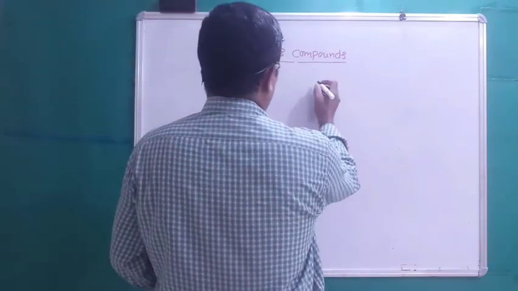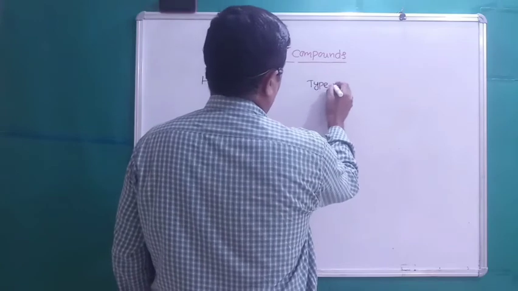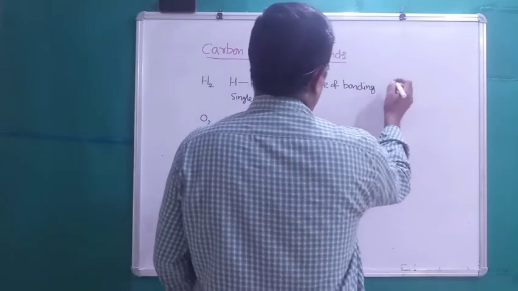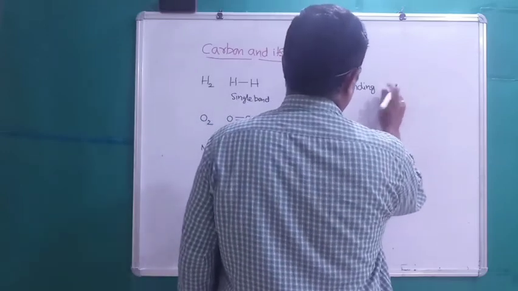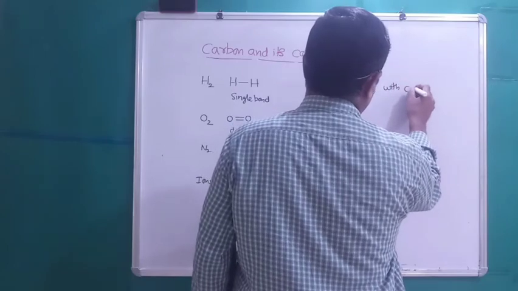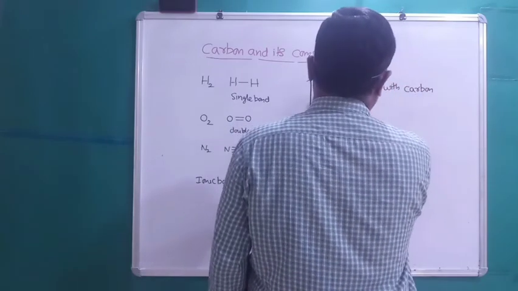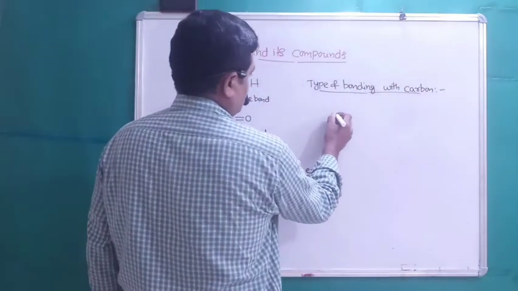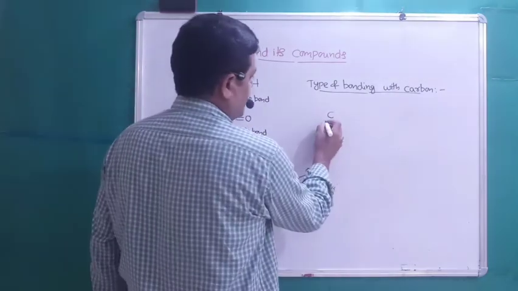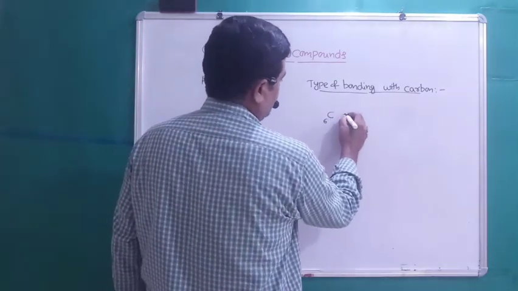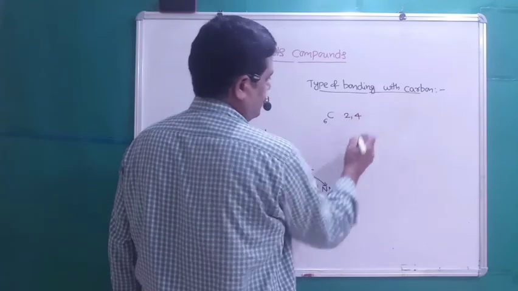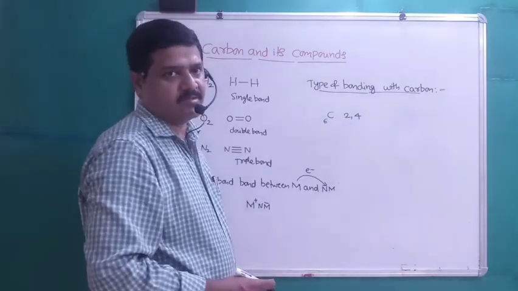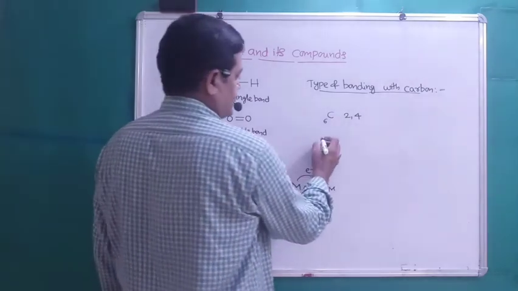Now we will discuss the type of bonding with the carbon atom. Carbon, we know, has the symbol C, atomic number 6, and electronic configuration 2, 4. So according to the octet rule, it will try to get 8 electrons. Let us see what the possibilities are.